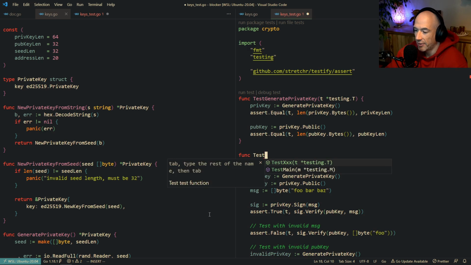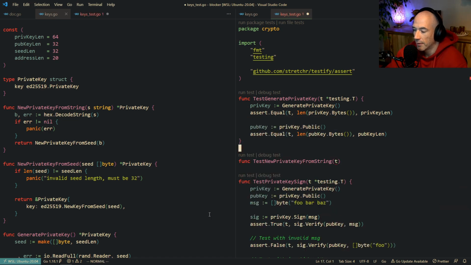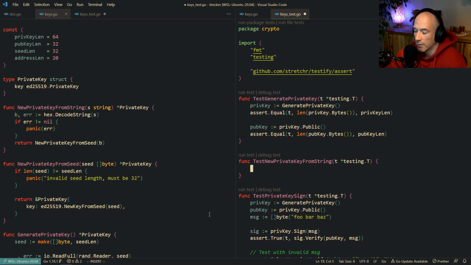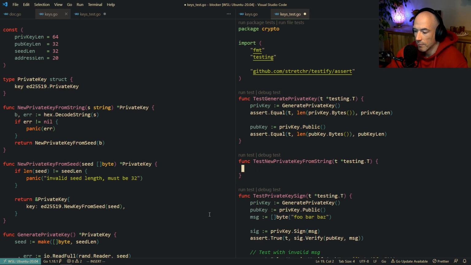So let's make a test here. Let's do from string, because from string will also test the other one. What I'm gonna do is let's make a seed real quick.